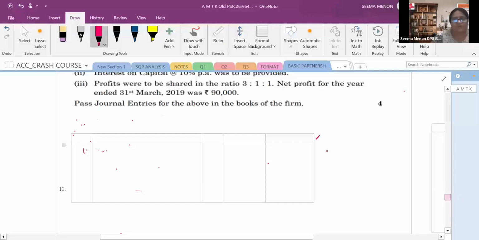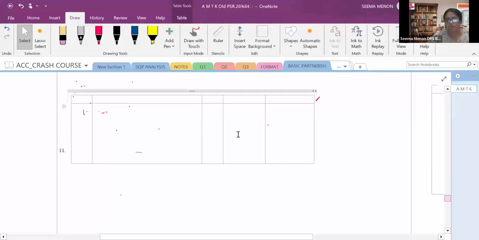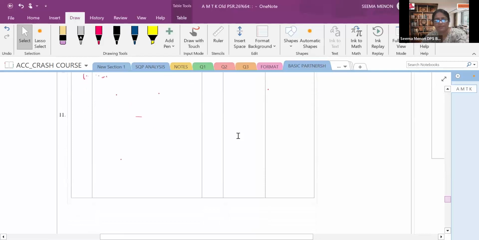We can see that the first journal entry is on partners being entitled to an annual salary of rupees 20,000 each. When partners are entitled to an annual salary of rupees 20,000 each, how do we do this? Now my board has started responding. So I will extend the format of the journal. Let's see how it is.